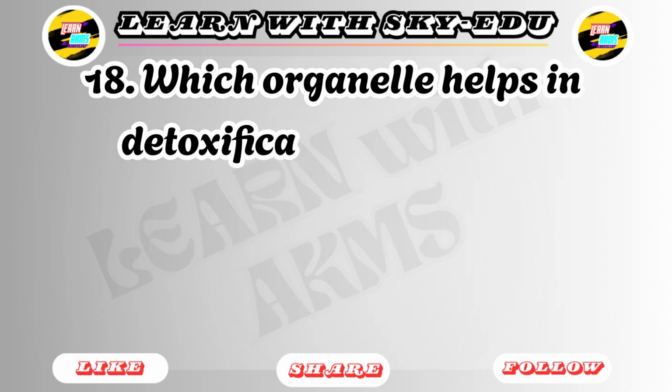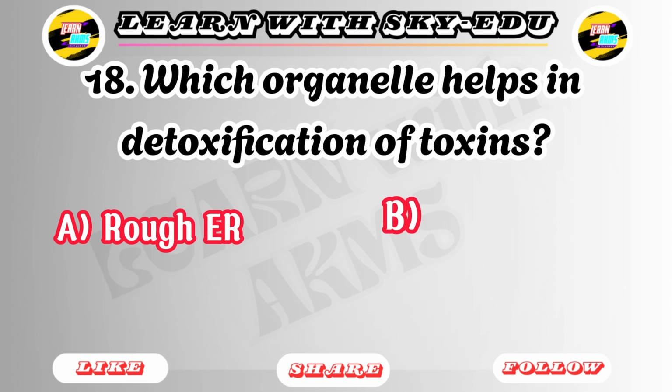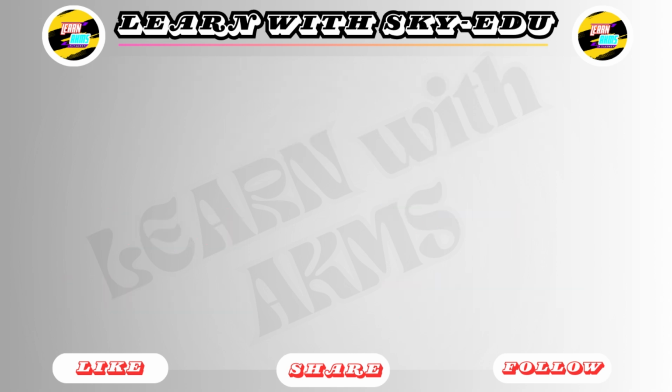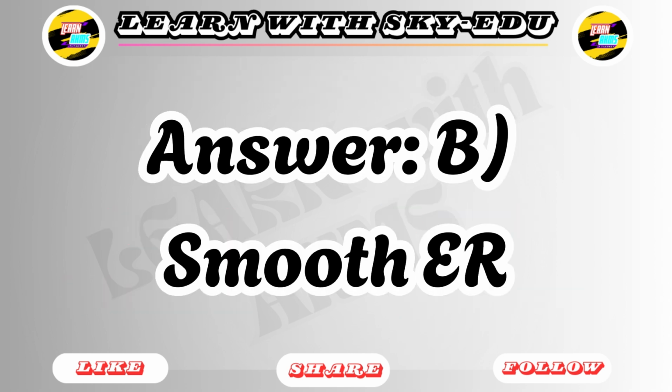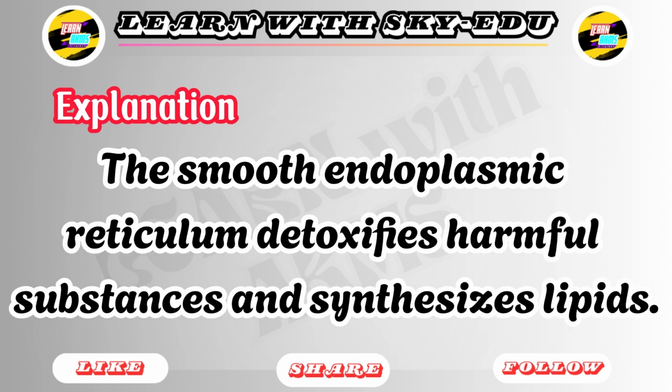18. Which organelle helps in detoxification of toxins? A. Rough ER. B. Smooth ER. C. Lysosome. D. Ribosome. Answer: B. Smooth ER. Explanation: the smooth endoplasmic reticulum detoxifies harmful substances and synthesizes lipids.